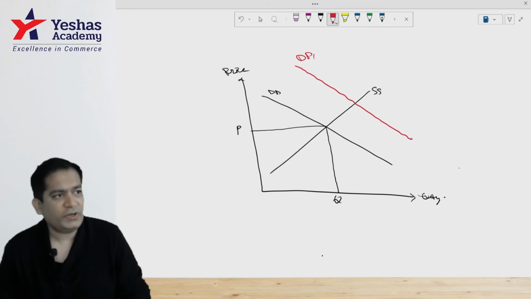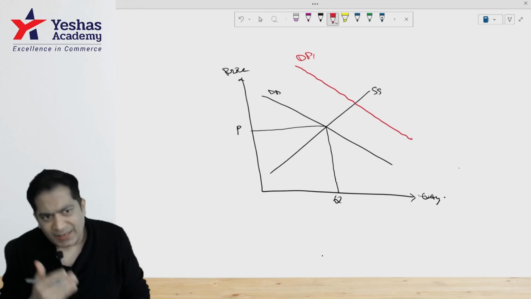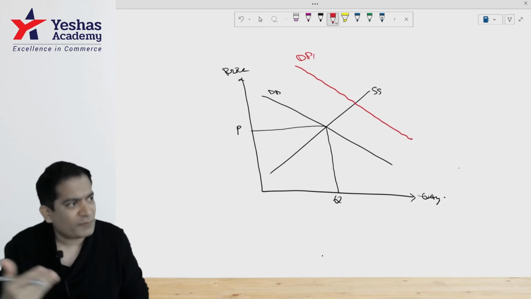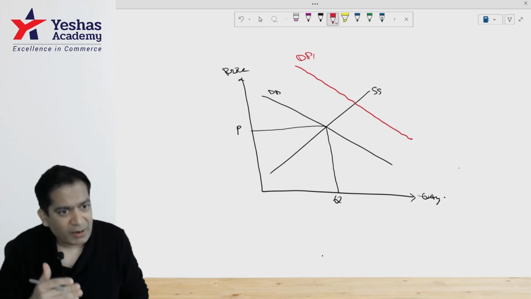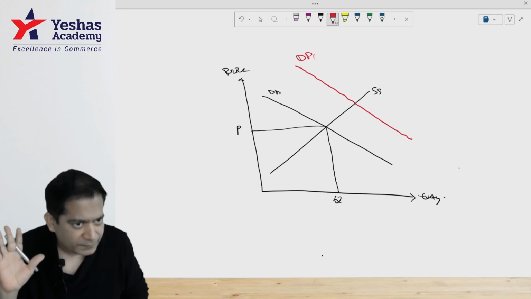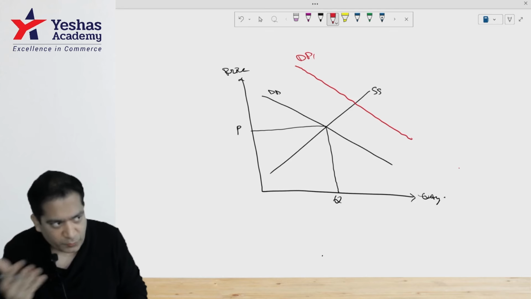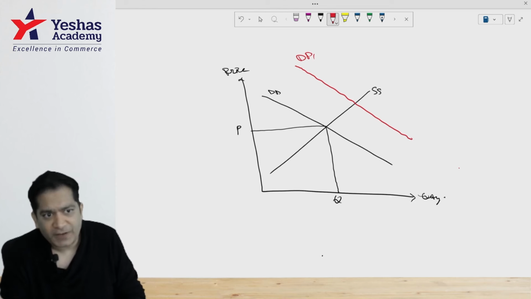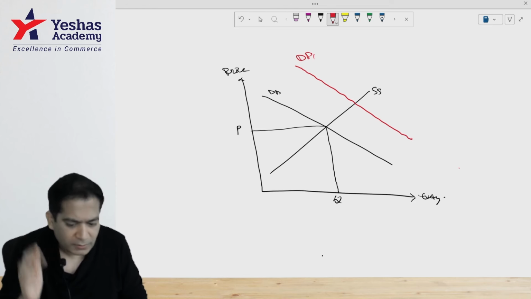Now what you have to do is figure out, when the demand curve is shifting, left or right, where the new demand curve hits or intersects the old supply curve. And if the supply curve is moving, find out where the new supply curve hits the old demand curve.